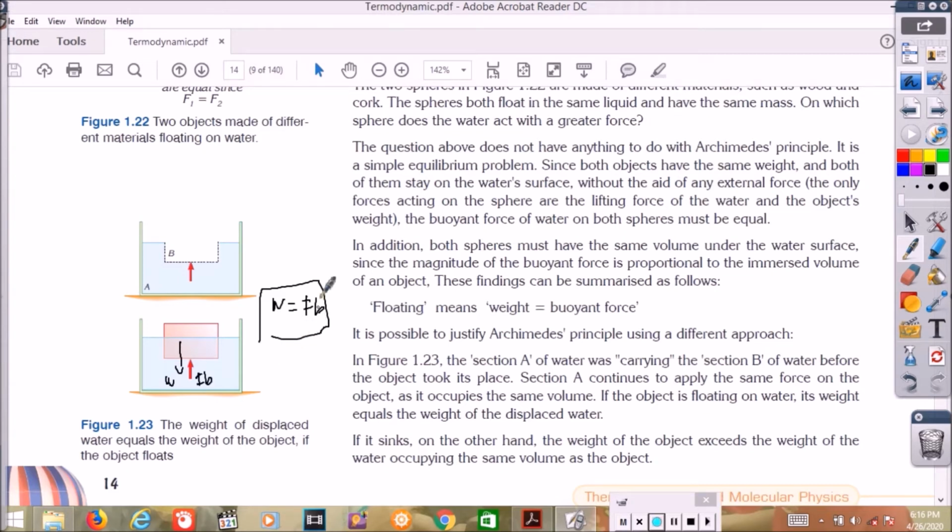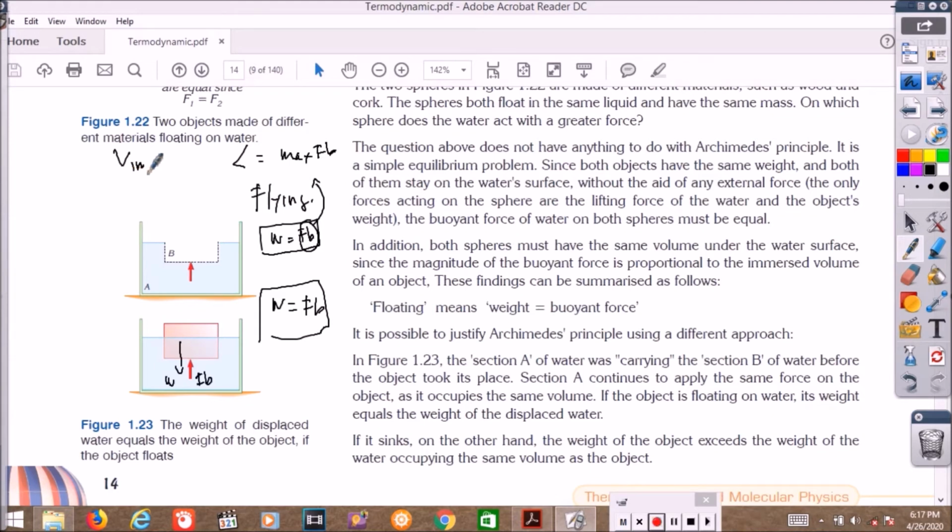Here, the Fb is different from the flying object. If flying, weight also equals Fb, but the Fb there is the maximum Fb, reached when the volume immersed equals the volume of the object.